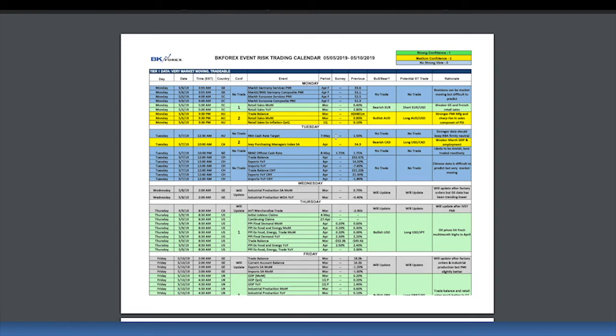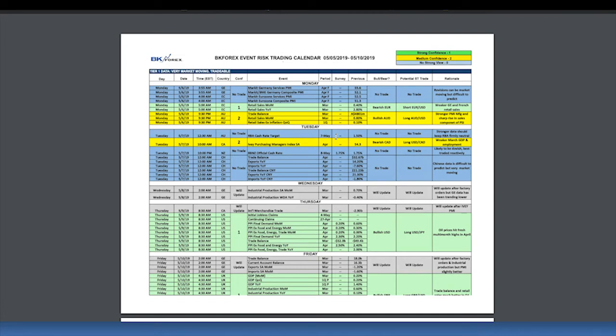Right after that, of course, is the RBNZ decision the next day, and it's going to have a massive impact because again we don't have a definitive view, and the market is not really pricing in a rate cut. But it's quite possible the RBNZ could become aggressive.